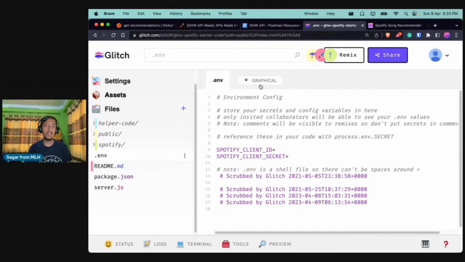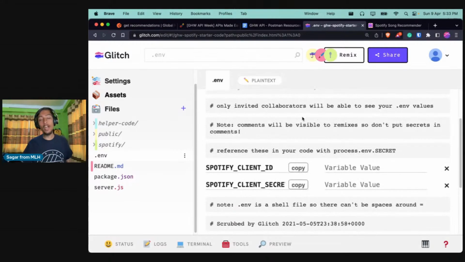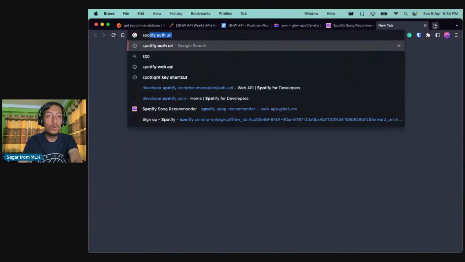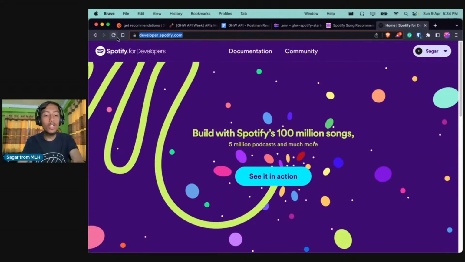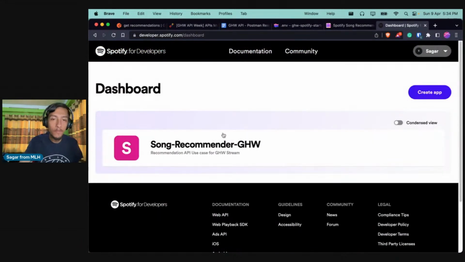Cool. If you go to the plain text mode, then you will be able to see it in plain text, or you can click on the graphical mode and paste the value over here. Let's go ahead and do that, because it is asking us to fill in the environment variables, right? So open your Spotify web API, which we did yesterday. You can go to developer.spotify.com. It is also mentioned in the resources link, and create an account if you have not already. And I will go to the dashboard. I have already created an app that we used in part 1 and part 2.